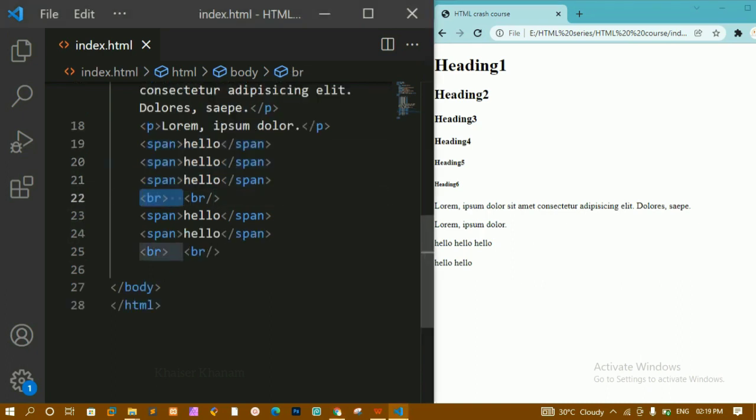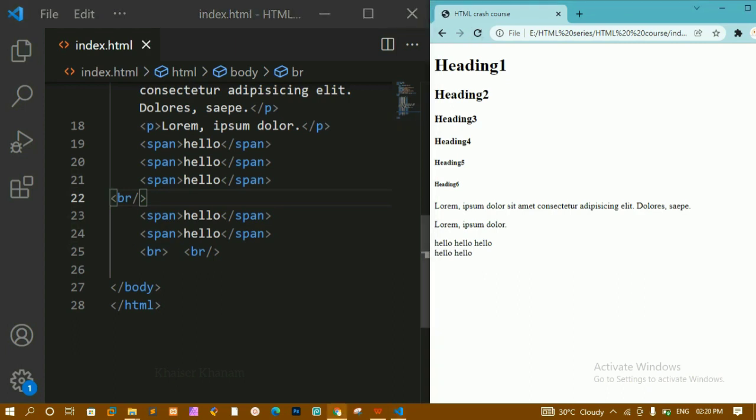Let me remove this one. Now it will add only one break. If I give 2 breaks, it will add 2 breaks, or 3 breaks, based on my requirement. Mostly it is not suggested that we use breaks. Using styling we are going to change all these properties. This is all about the break tag, which does not have any closing tag.